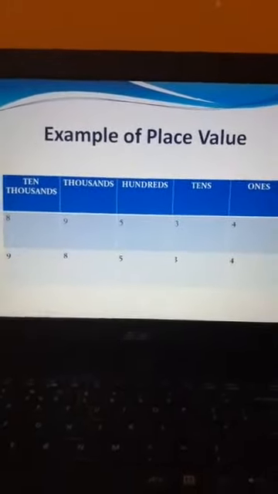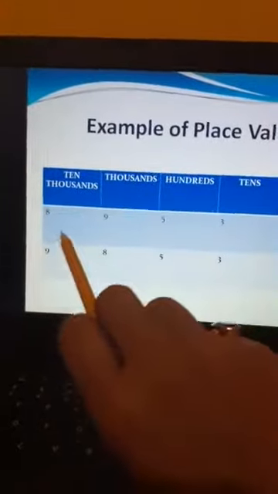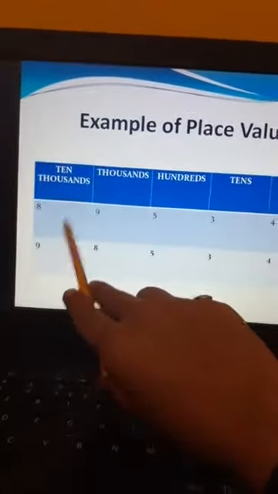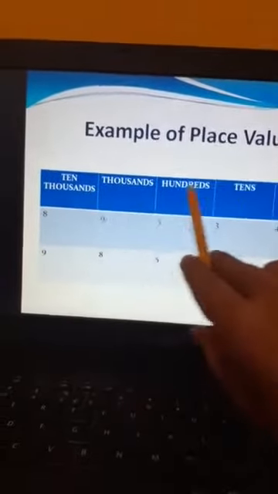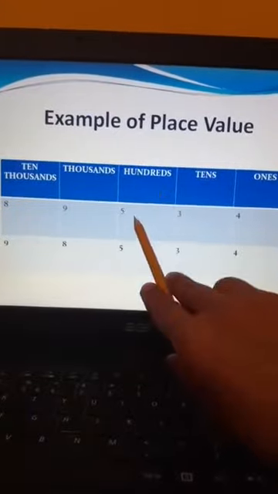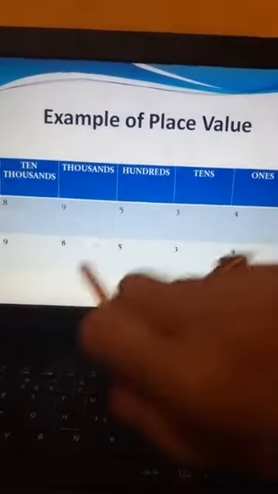Now come to this example of place value. Can you see the number? Firstly, 8 is written at 10,000 place. At 1000 place 9 is written in the first row, then at hundreds 5 is written, at tens 3 is given, and at ones place value 4 is given.